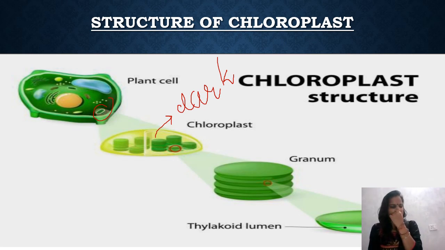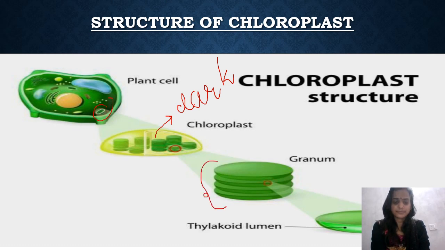Now this is about the stroma. I suppose you have understood till here. Now moving on, stroma also consists of such structures. These structures, which individually are known as thylakoids, are formed by the invagination of the inner membrane. So let me just make the inner membrane. This is the inner membrane. These first invaginate like this, and then such stacks are formed.